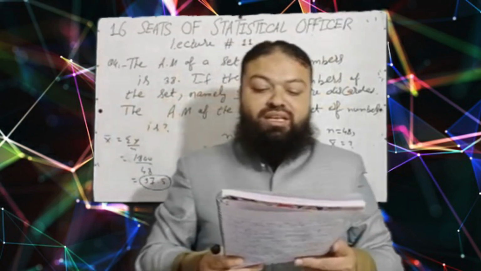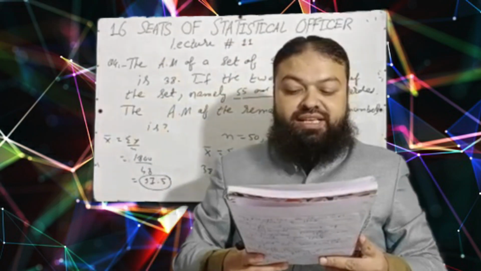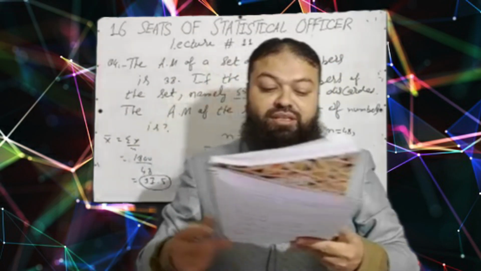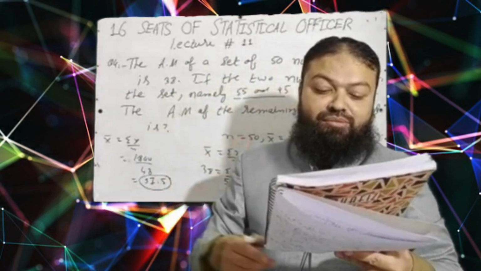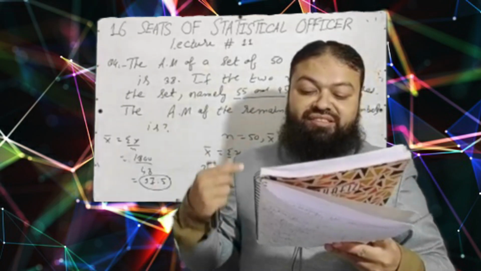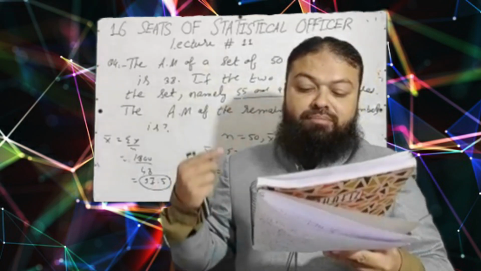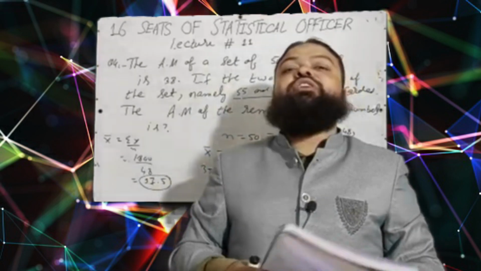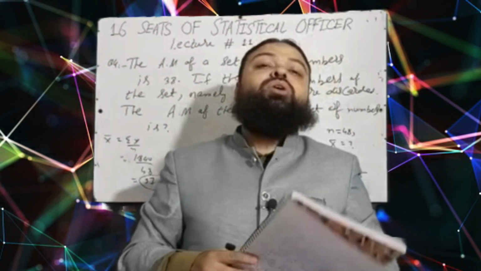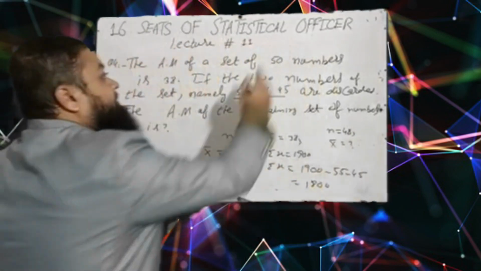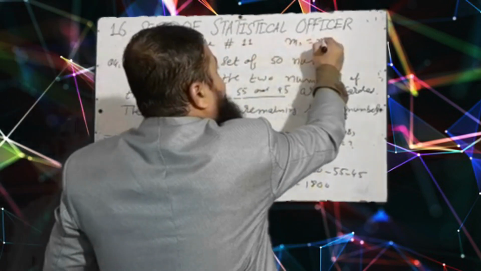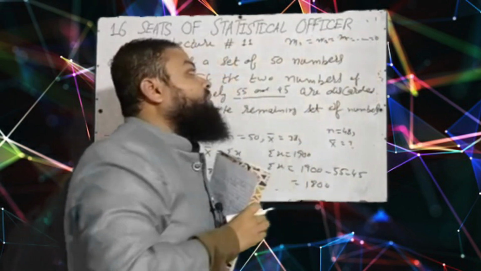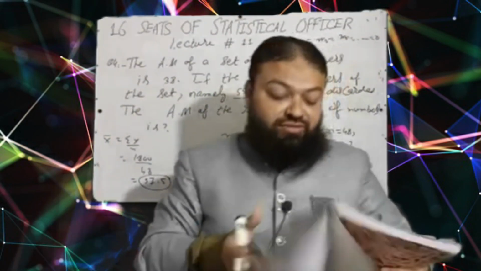Question number 2. If you obtained a sample of data that was relatively normally distributed, the question is for a symmetric distribution, odd order moments take values A 0, B positive, C negative, D positive and negative. Whenever you have symmetric data, odd order moments M1 is equal to M3 is equal to M5 and so on, that will be equal to 0. All odd order moments are always equal to 0.